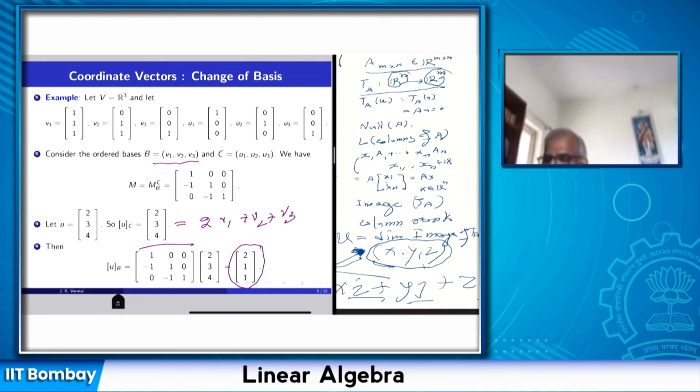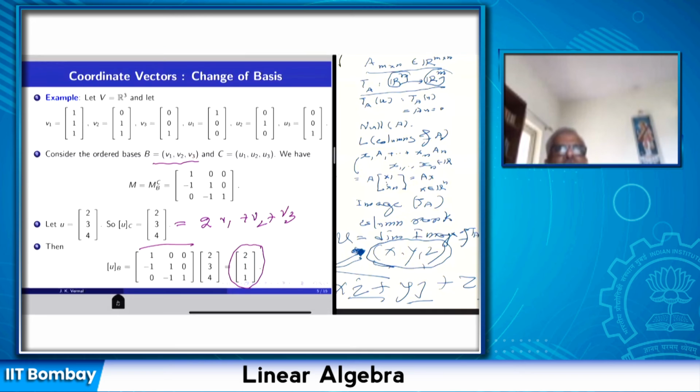Okay. So I explained the algorithm to convert coordinate vectors with respect to one basis into coordinate vectors with respect to another basis. We find the transition matrix, and then we multiply the transition matrix with the old coordinate vector.